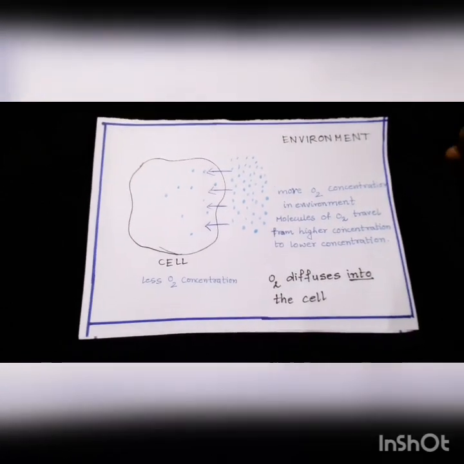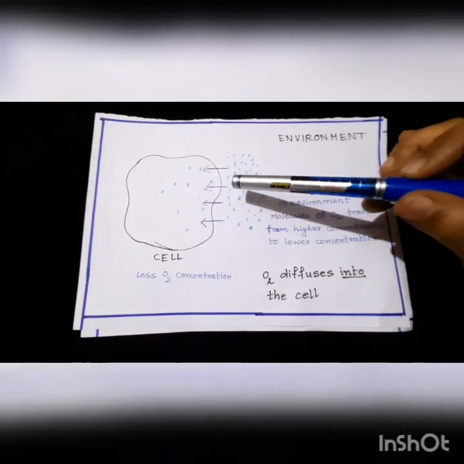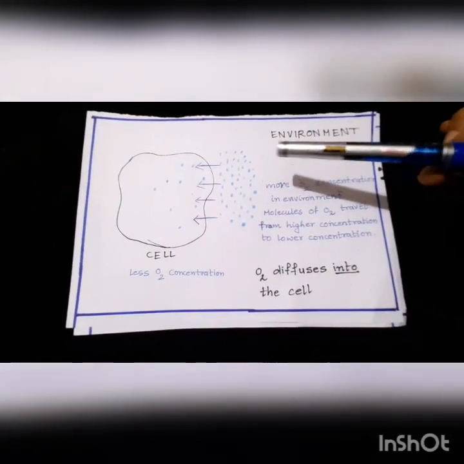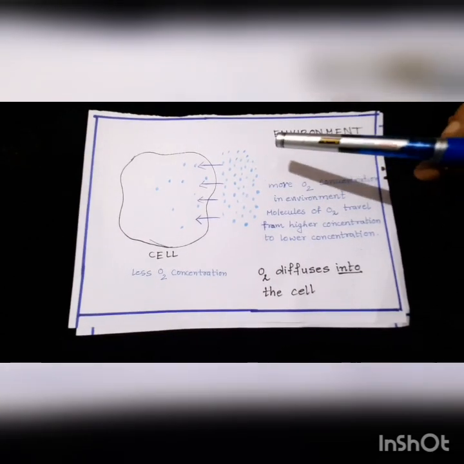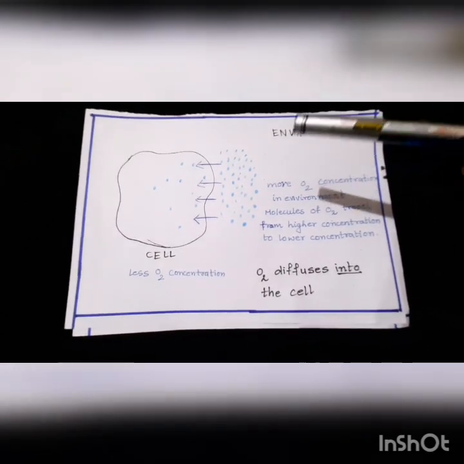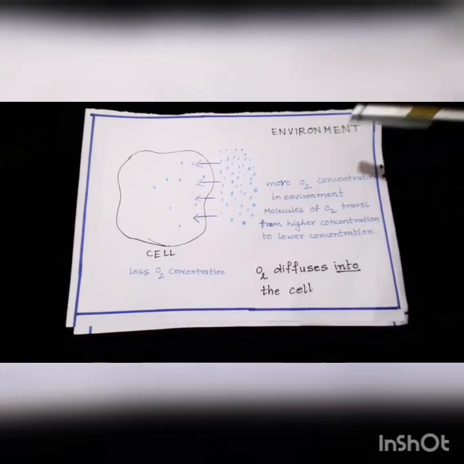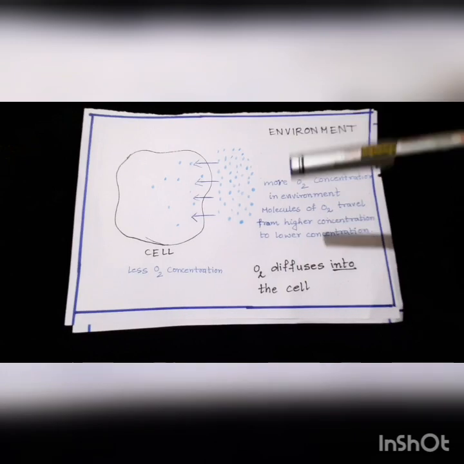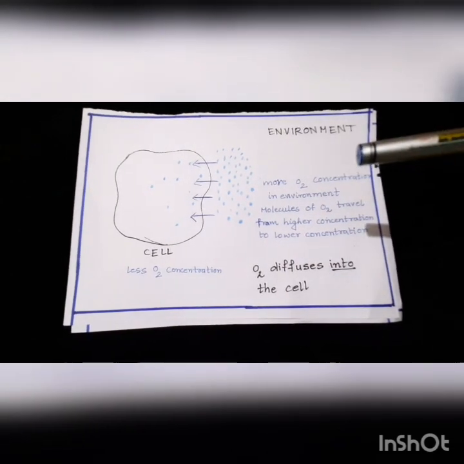Now here in the diagram I have drawn a cell which has less concentration of oxygen as compared to the environment. Here you can see there are more blue dots which are indicating higher concentration of oxygen in the environment. Now the area outside the cell is the area of environment.